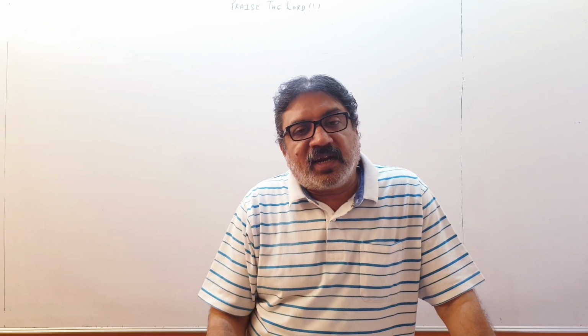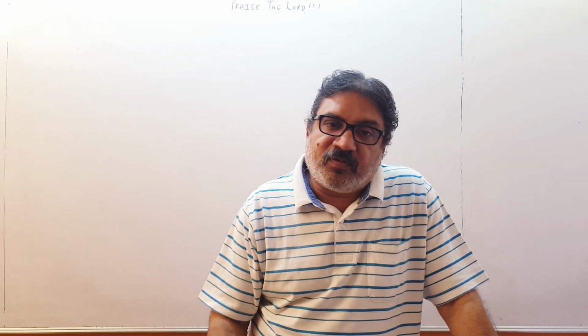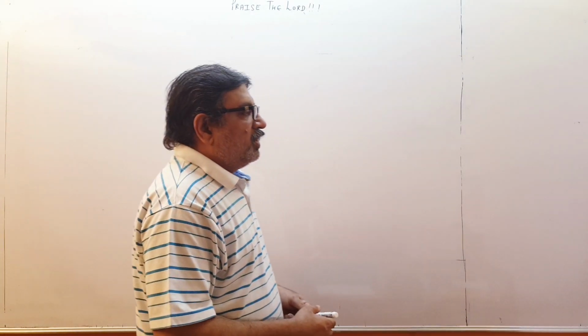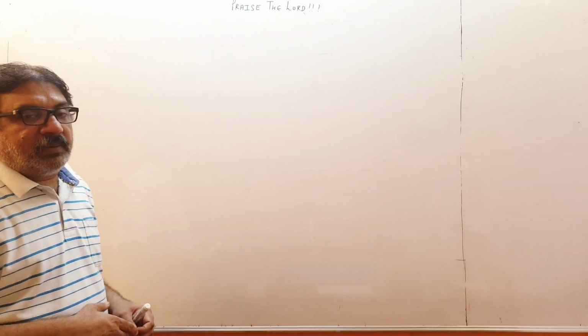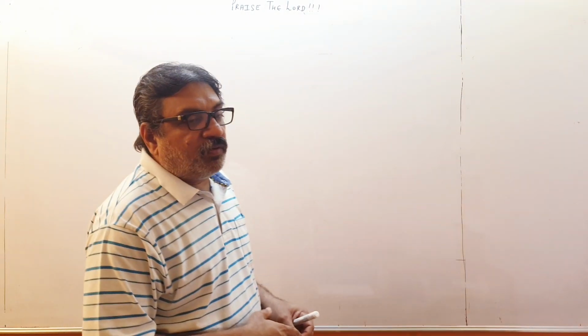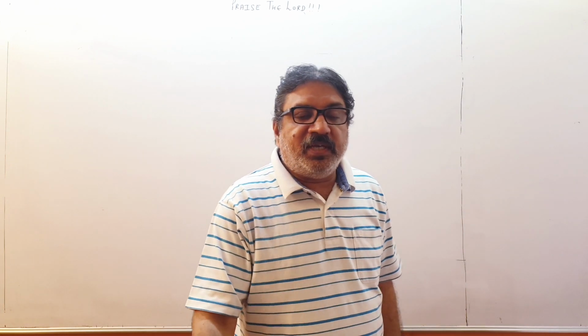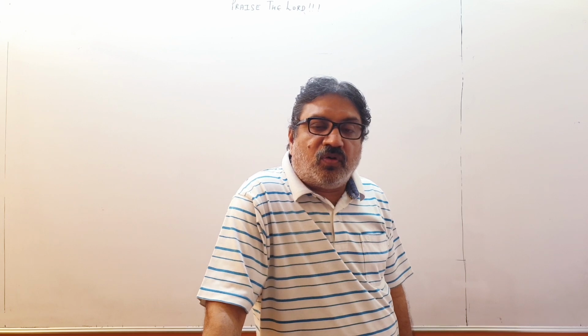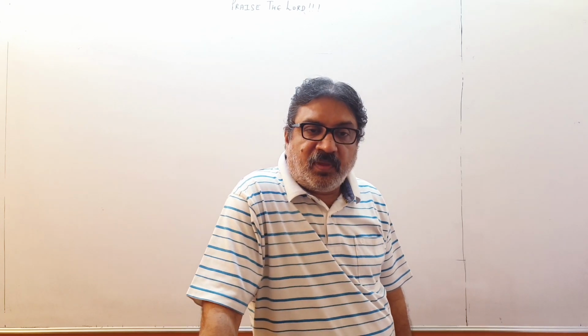So whatever we did in class 8, let us brush up our knowledge from there. Children, what will be reflection? There will be two types of reflection: regular reflection and irregular reflection. Irregular reflection is also called diffused reflection.